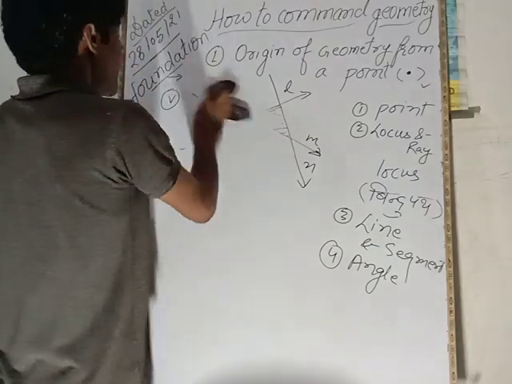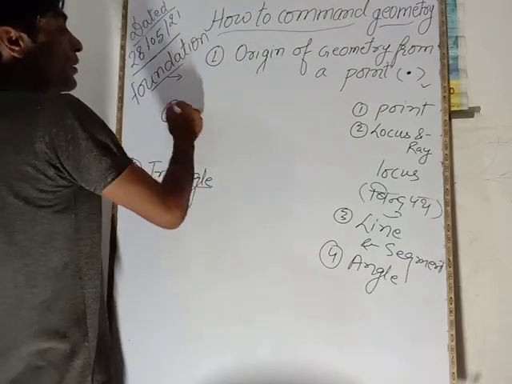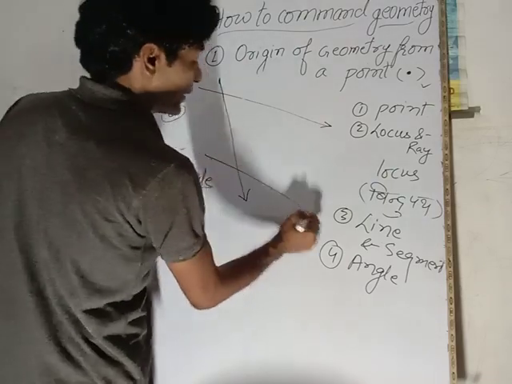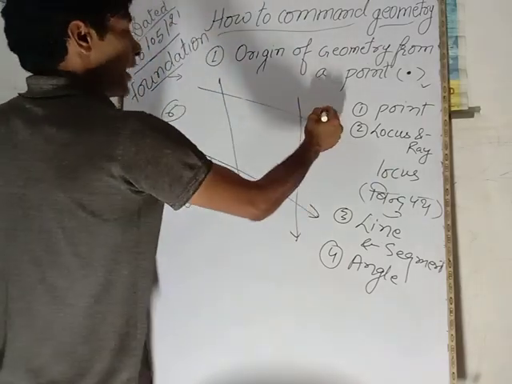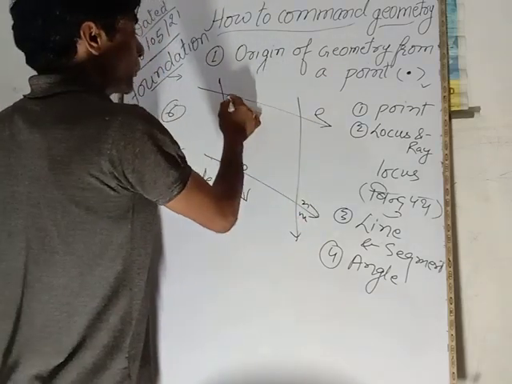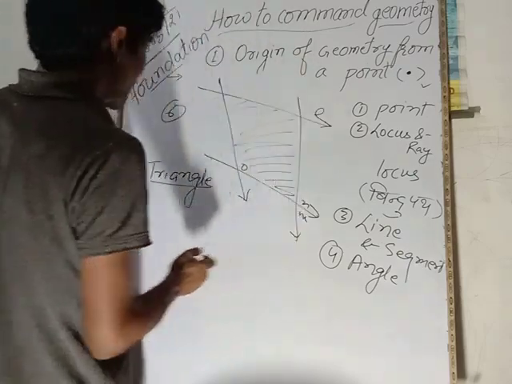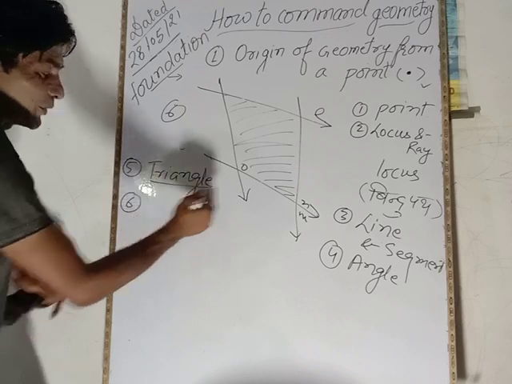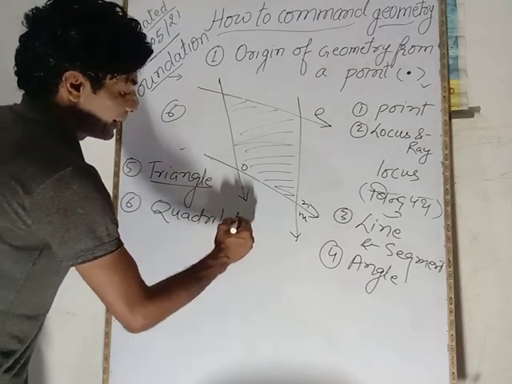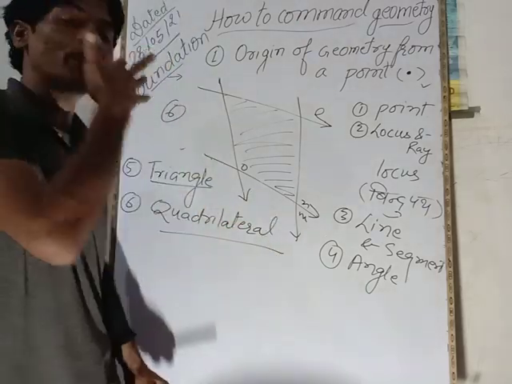Sixth point: when four lines L, M, N, O intersect each other, the closed figure created from these four lines is known as a quadrilateral. This is known as quadrilateral, चतुर्भुज.